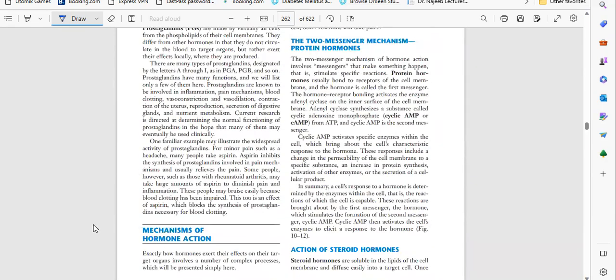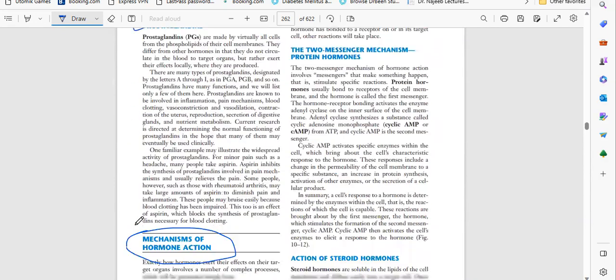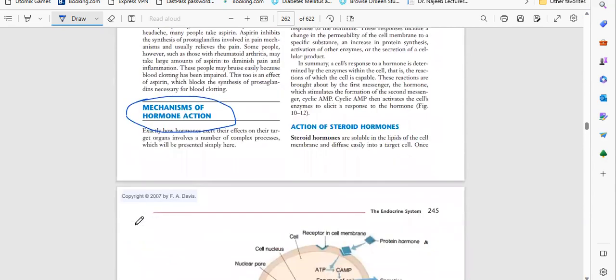Next is how the function will occur. Whatever hormone is there, how does the mechanism occur? We have to know this, and it is very, very important. The hormone is released by glands, but how does the functioning occur? So let's talk about that. Exactly how do hormones exert their effects on the target organs? Whatever hormones are released reach the blood, and afterwards the target organ. How does it affect the target organ?